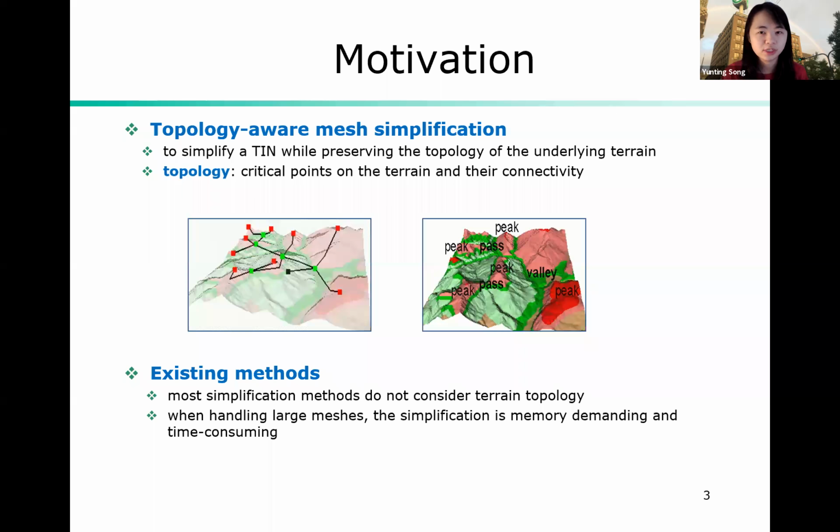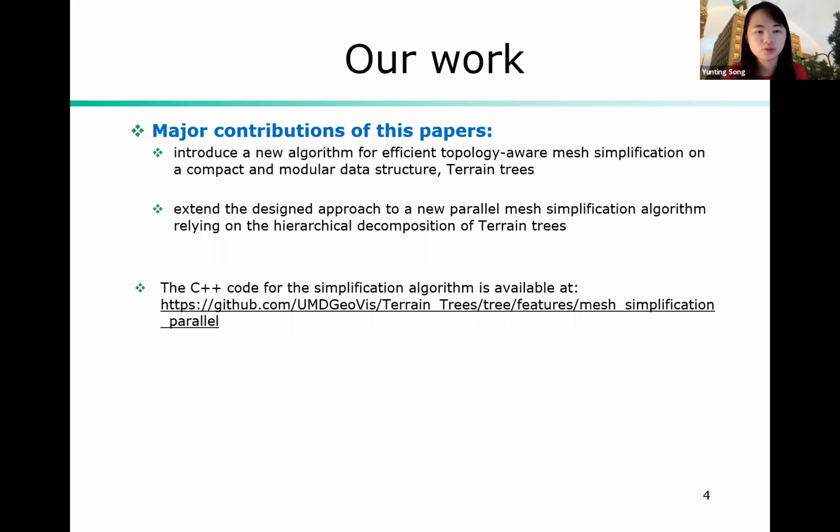To summarize, the limitations of existing methods is first, most of them do not consider terrain topology. And secondly, when handling large meshes, which is common in current research and applications, the simplification is memory demanding and time consuming. This is even more evident when we do topology-aware mesh simplification, since we need extra time and space for handling topology. To address those issues, we introduced a new algorithm for efficient topology-aware mesh simplification. We use a compact and modular data structure called terrain trees.